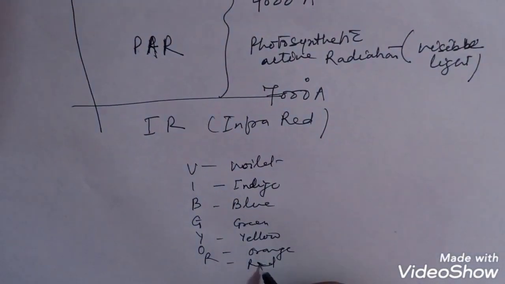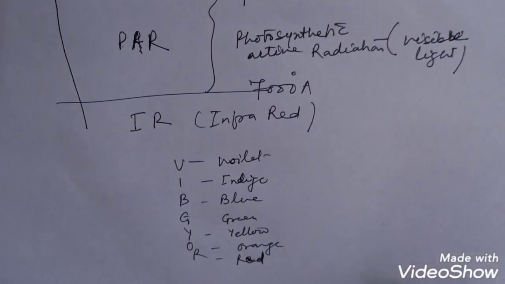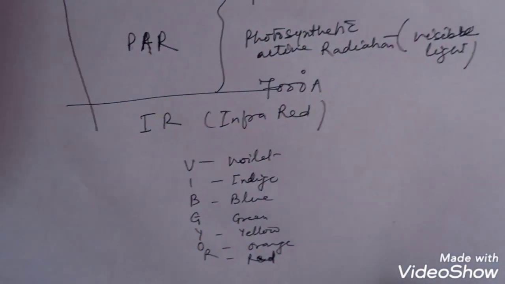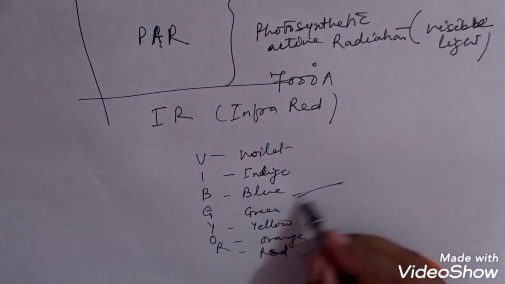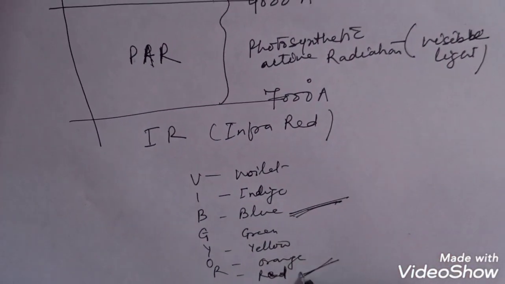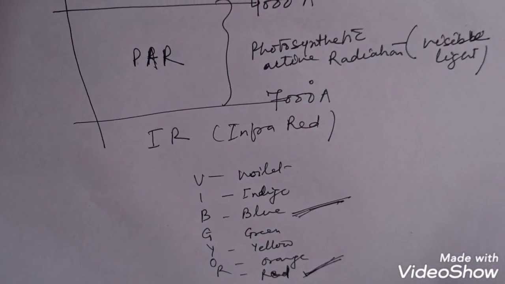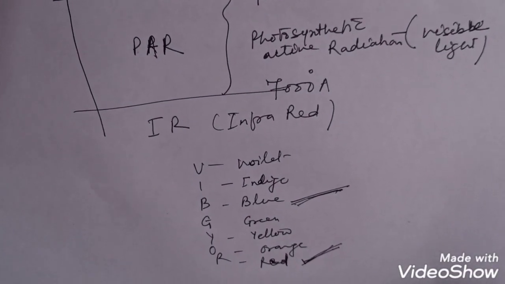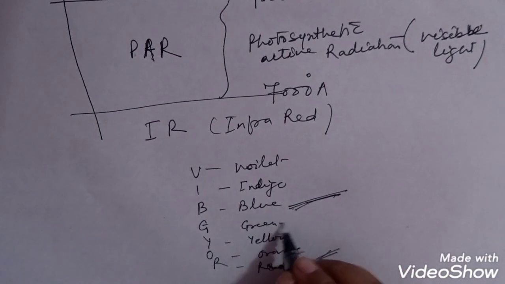The process of photosynthesis occurs maximum in blue light and red light, but minimum photosynthesis occurs in green light.